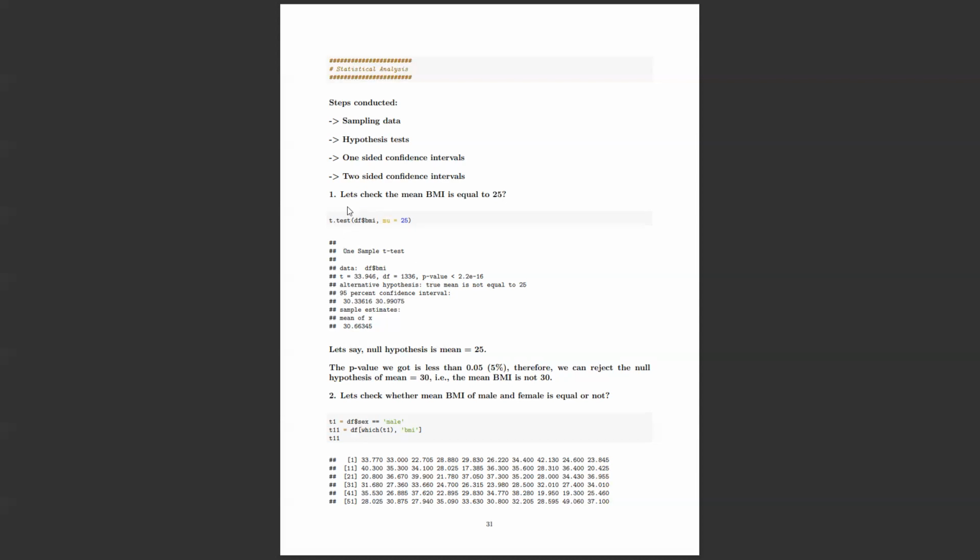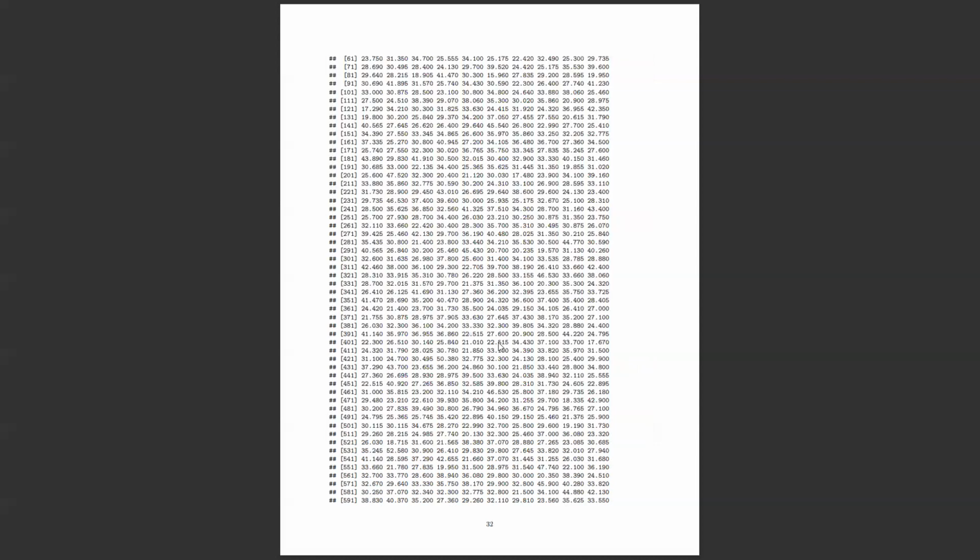Here the hypothesis assumes our average mean body mass index is equal to 25, and the p value clearly does not support that. That means we have to reject the null hypothesis stating the mean is equal to 25. So the mean BMI is not equal to 25. That's the point here.